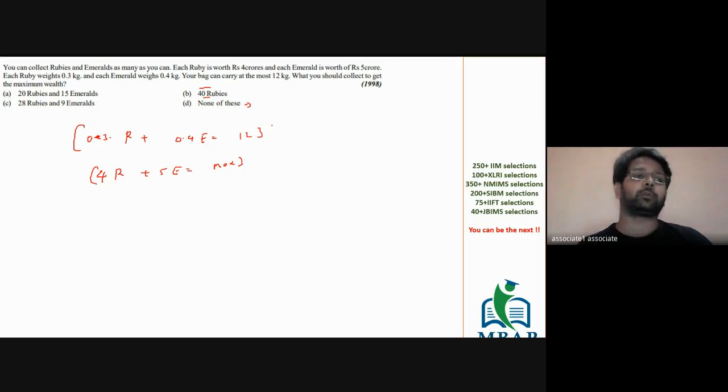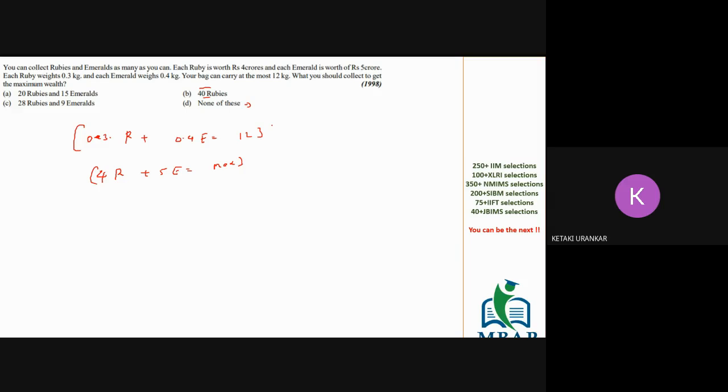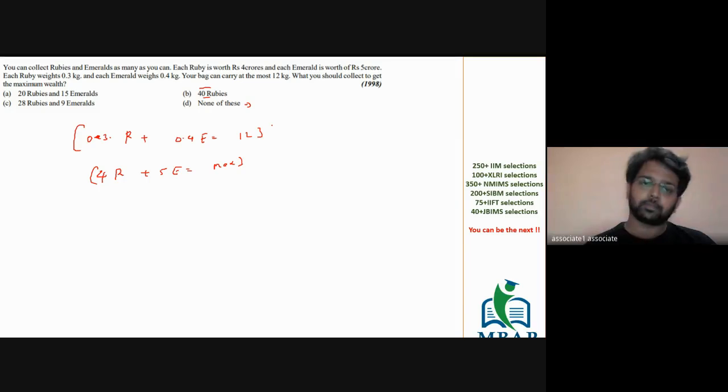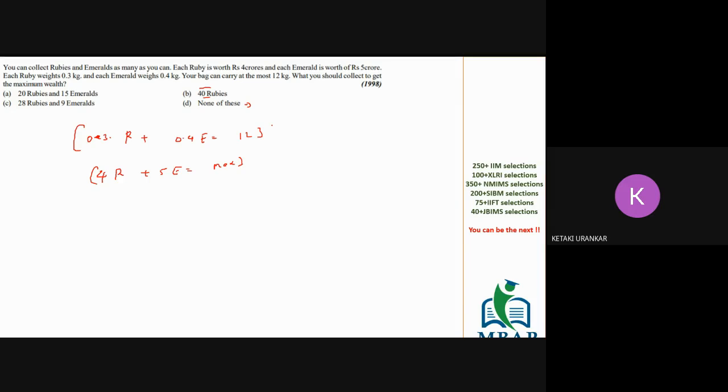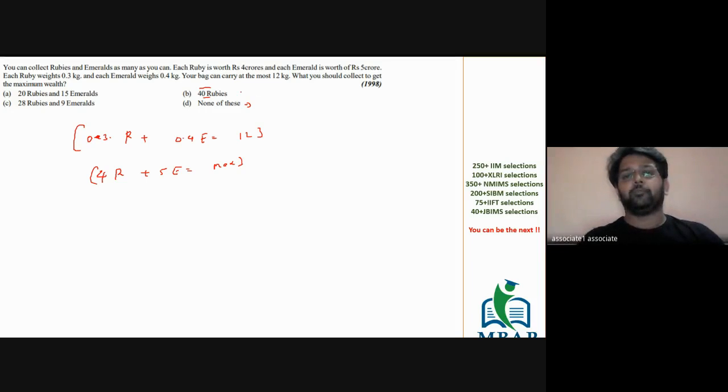But then how did you finally point out that the answer is going to be 40 rubies and 0 emeralds? Because it is completely divisible, 12 by 0.3. If it was not divisible completely and some more space was left in the bag, then we could have added emeralds. So, ideally, we got to know that the number of rubies is going to be more than the number of emeralds for sure, right?